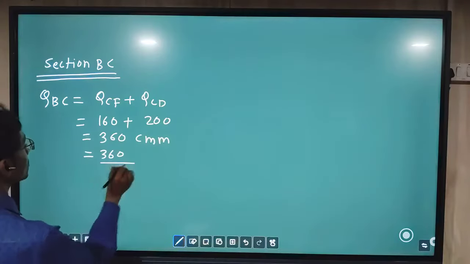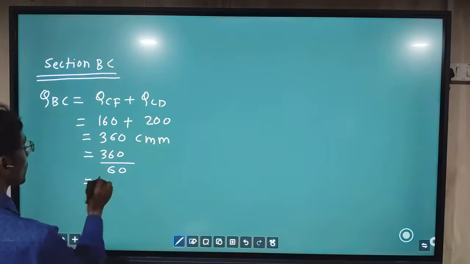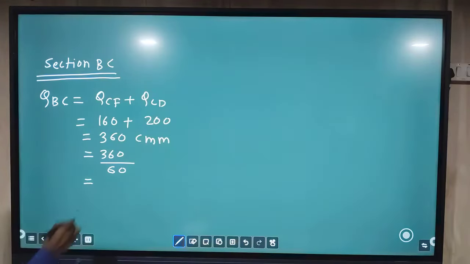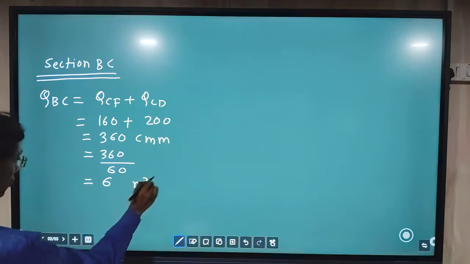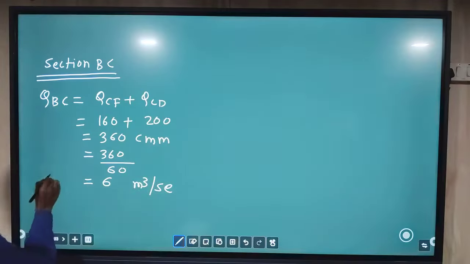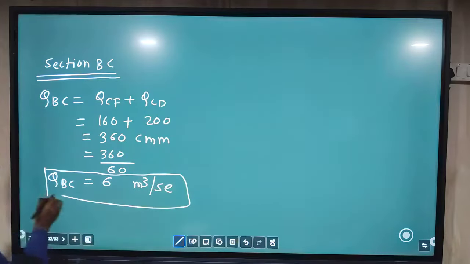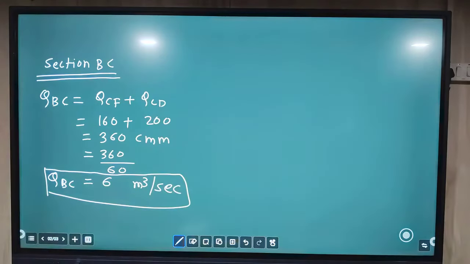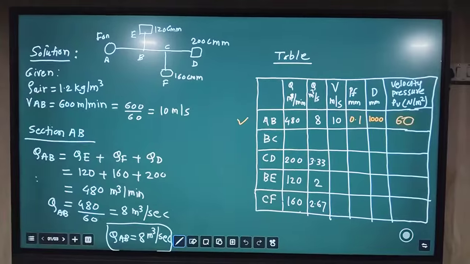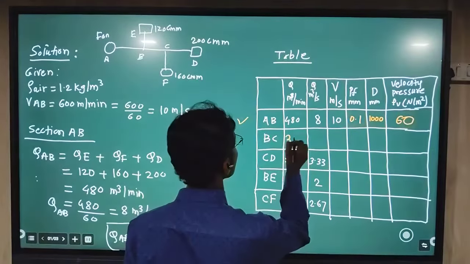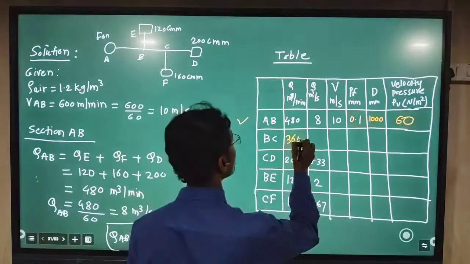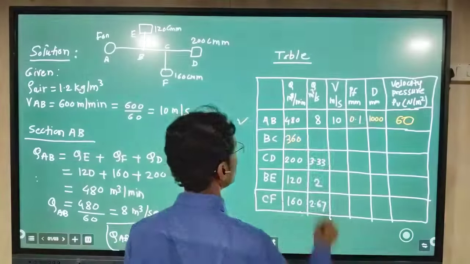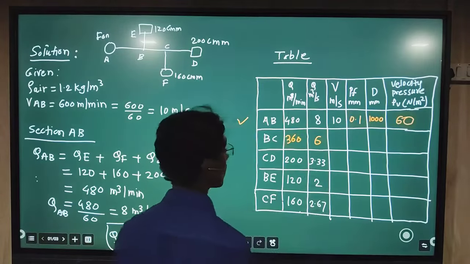This we have to convert into meter cube per second. So we found the discharge through section BC, that is 6 meter cube per second. Now this we have to enter in the table. So here 360 cmm in this column, and in meter cube per second, 6.